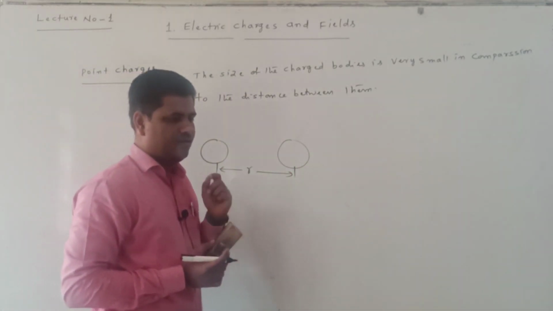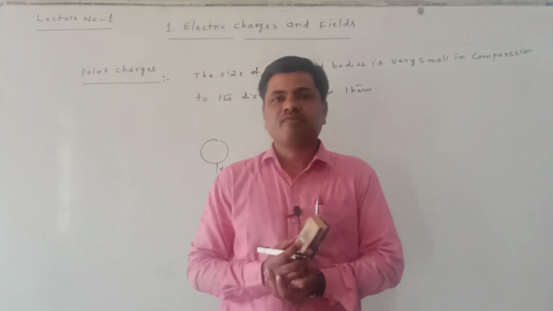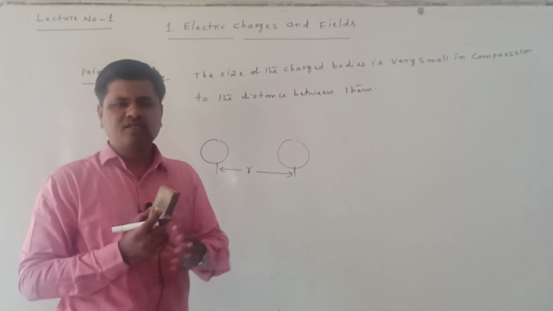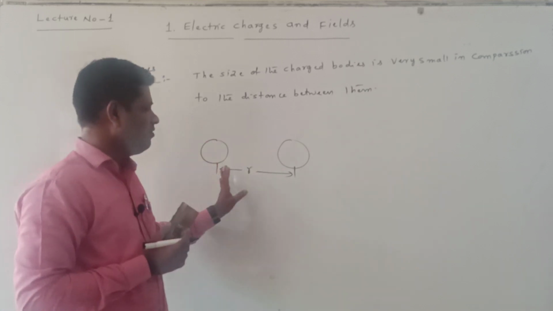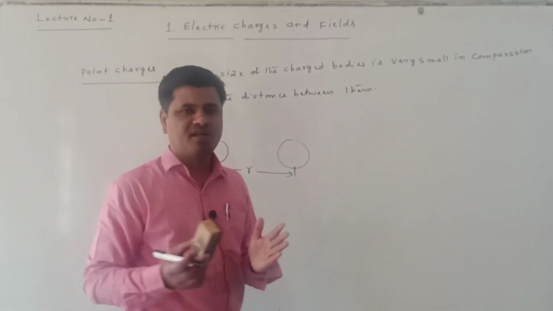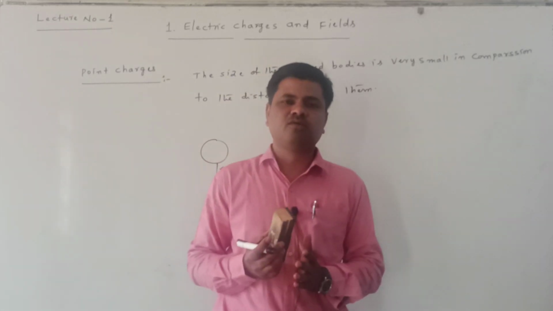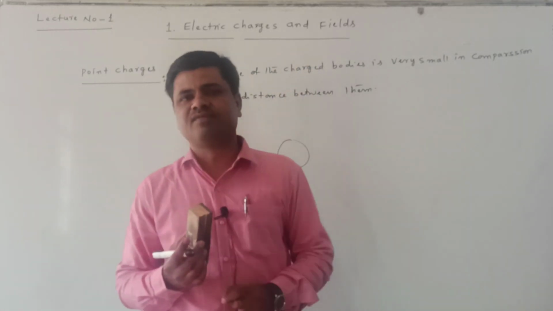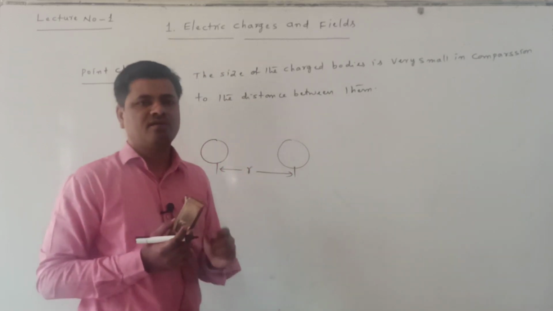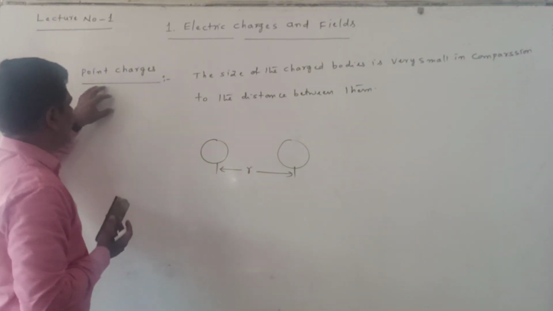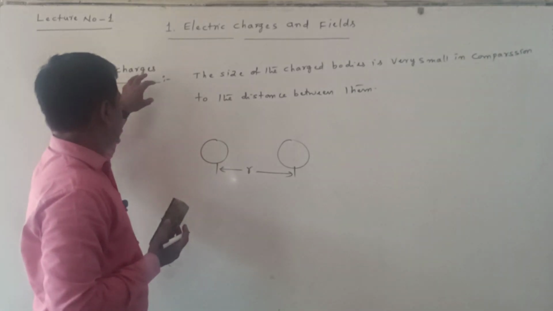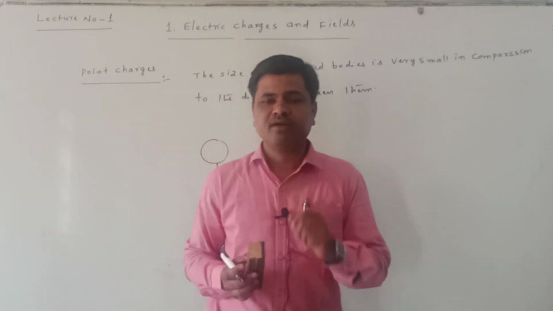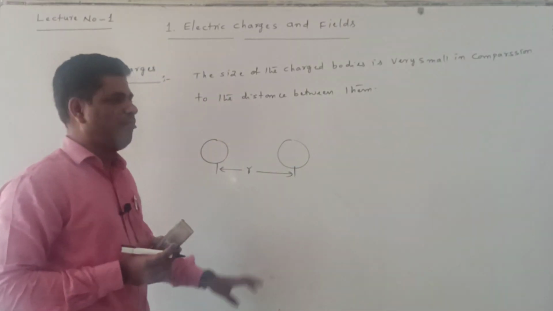Point charges mean the size of the charged bodies is very small in comparison to the distance between them. Whatever their separation may be, that separation is always larger than the size of the charged bodies. Then those charged bodies are called point charges. This is the general definition of point charges.